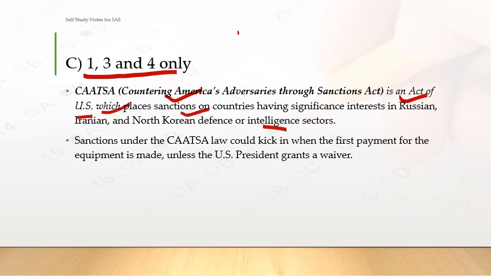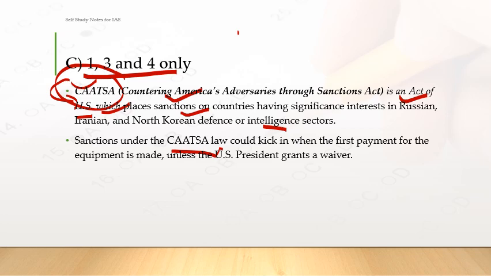So basically, if a country deals with these countries, that is Russia, Iran and North Korea, the US Senate or their legislature will apply this act CAATSA on such countries. Sanctions under the CAATSA law could kick in when the first payment for the equipment is made unless the US President grants a waiver. So this is the explanation.